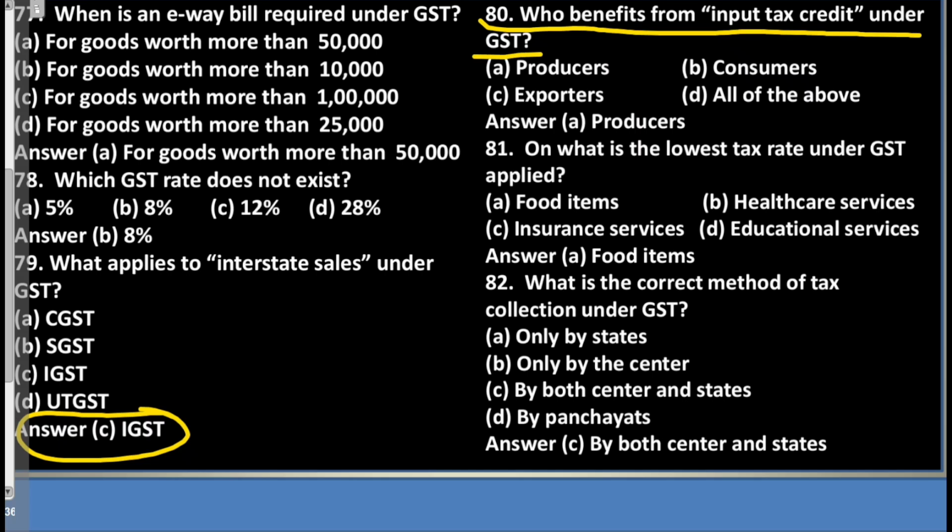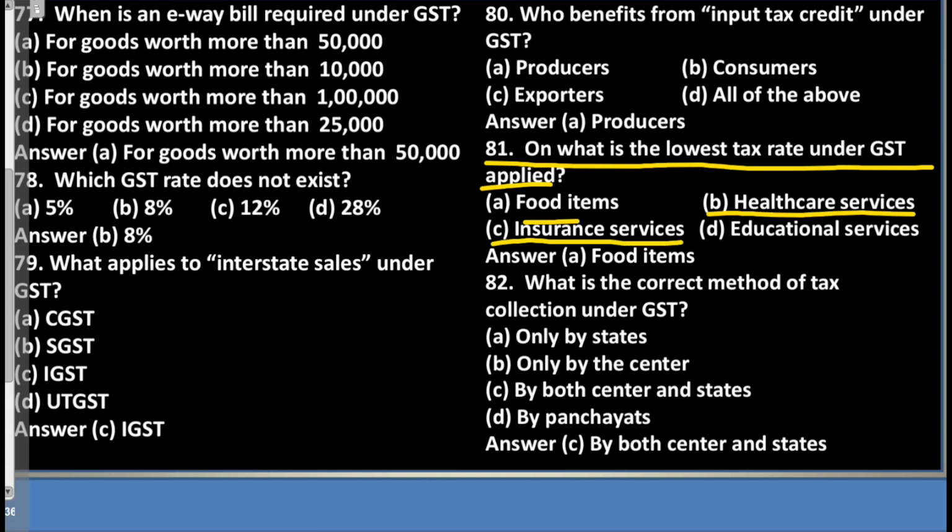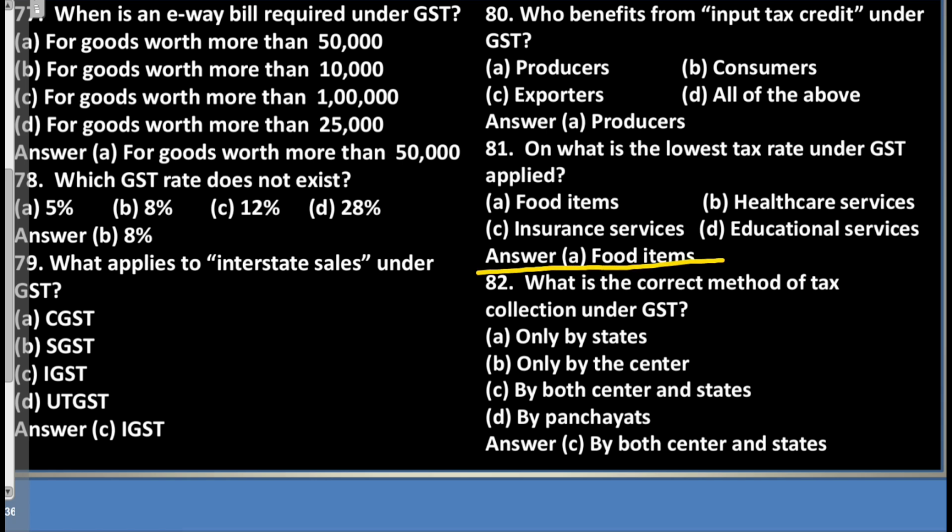Question 80. Who benefits from input tax credit under GST? A. Producers. B. Consumers. C. Exporters. D. All of the above. Answer: A. Producers. Question 81. On what is the lowest tax rate under GST applied? A. Food items. B. Healthcare services. C. Insurance services. D. Educational services. Answer: A. Food items.